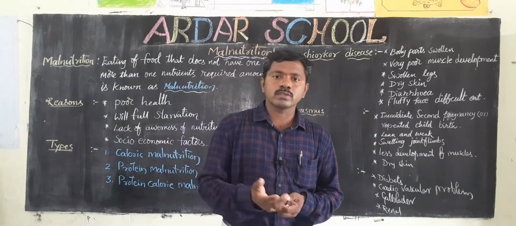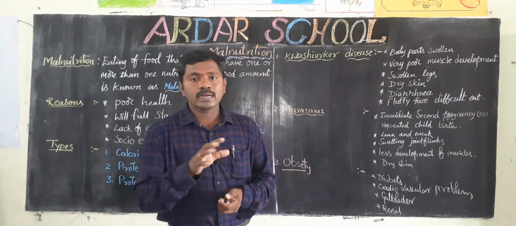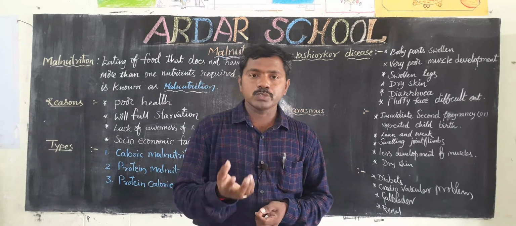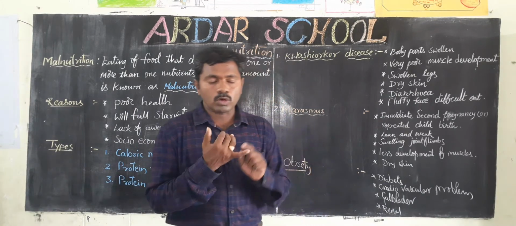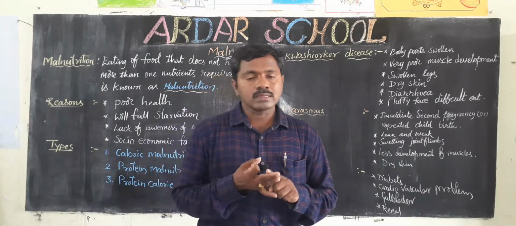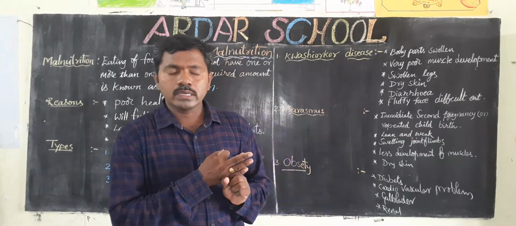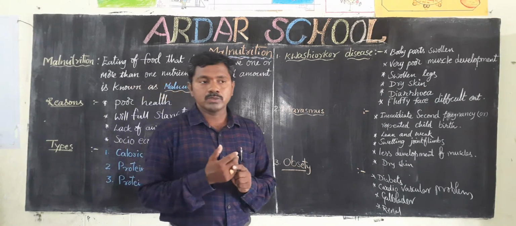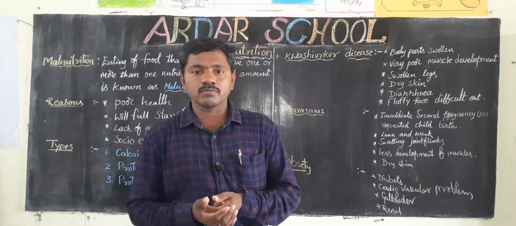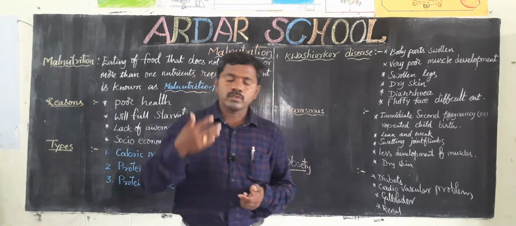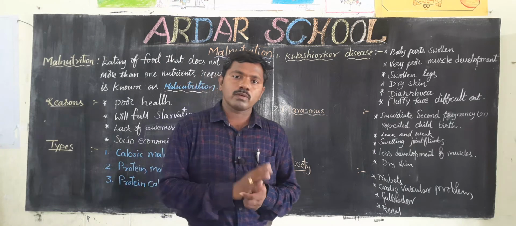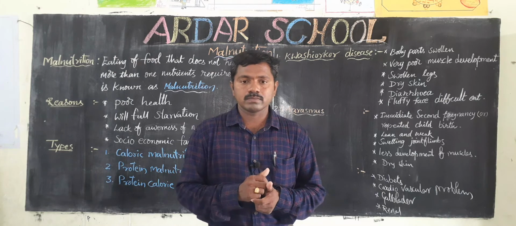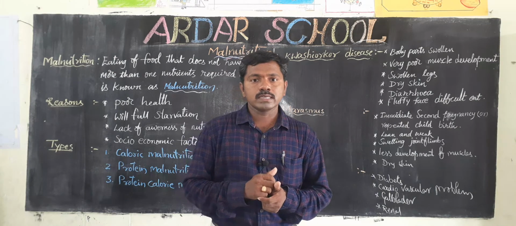Actually, when we take food, that food contains some major nutrients and minor nutrients. What are the major nutrients? Carbohydrates, fats, and proteins are the major nutrients. Vitamins and minerals are the minor nutrients. Okay, children, if the food has all these groups of nutrients in the right amount, that is called a balanced diet.